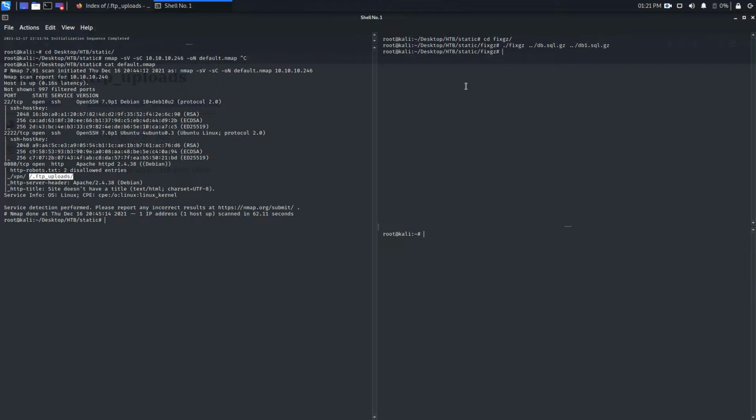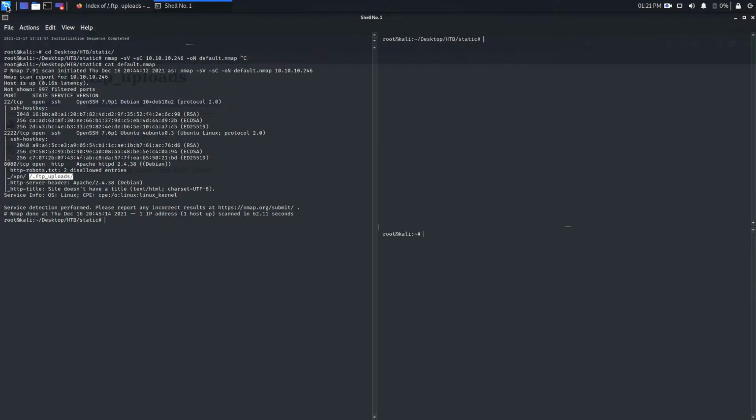That's it. Hit enter, cd .. and ls, and you will find here db1.sql.gz. That's fine. Because this is the recovered file, gunzip db1.sql.gz, hit enter, ls, and you will find this is the uncompressed file.